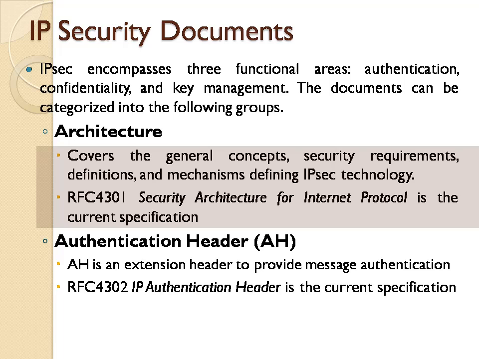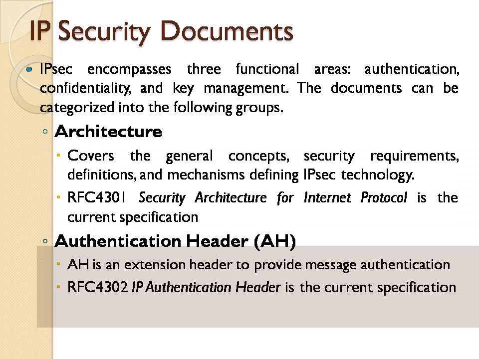So next we have the AH or authentication header, which is nothing but an extension header to provide message authentication. So the main work of this authentication header is to provide message authentication. And the current specification for this authentication header is RFC 4302, which is IP authentication header.